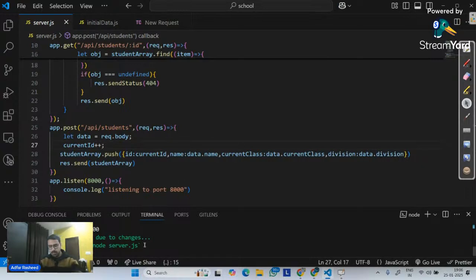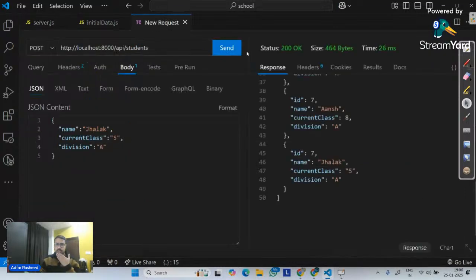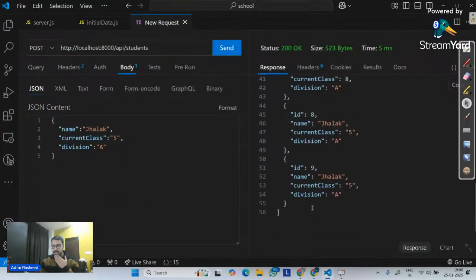Done. So let me stop my server now and execute it again. Done. Now if I go here and send this, we can clearly see ID is 8, Jalak. If I send it again, ID is 9 and the same name over here. I hope this makes sense. So this is how we will create our data. Now we have to make sure that we will be able to perform the same operations on a real database, which we will do in tomorrow's class. Yes, in order to stop the server in the terminal, we have to use Control-C.